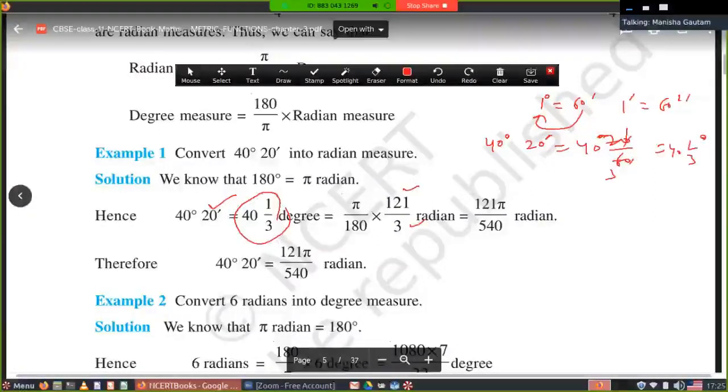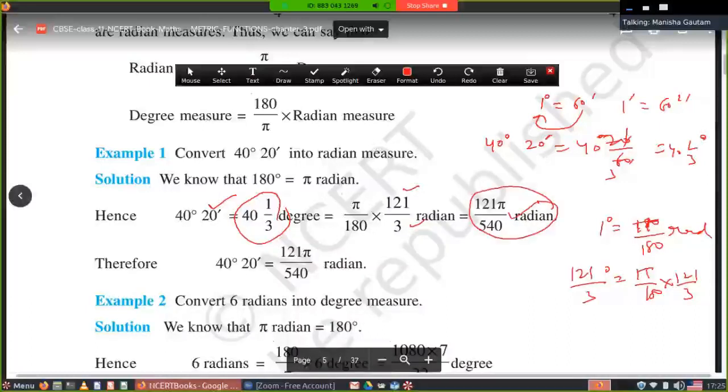And in radians, 1 degree is equal to how many radians? Pi upon 180 radian. Now we have 121 upon 3 degree. It means pi upon 180 into 121 upon 3. Simplify it. It comes out to 121 pi upon 540 radians. Apply the formula: 1 degree is equal to pi upon 180 radians.